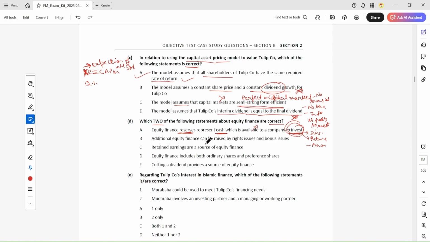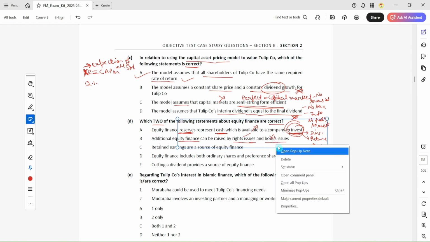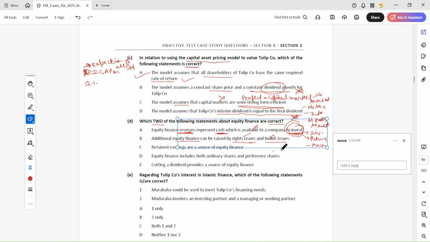Okay. Additional equity finance can be raised by rights issue and bonus issue. Finance can be raised by rights issue. This is right. But finance can be raised by bonus issue? No, because bonus issue is a free issue. Bonus shares are given free, so there is no cash raised, so there is no finance raised. So this statement is not right.